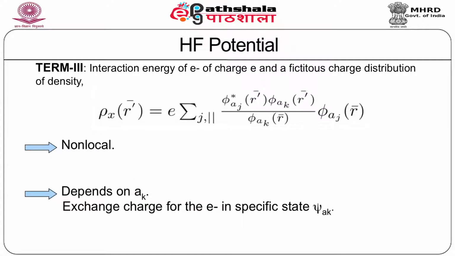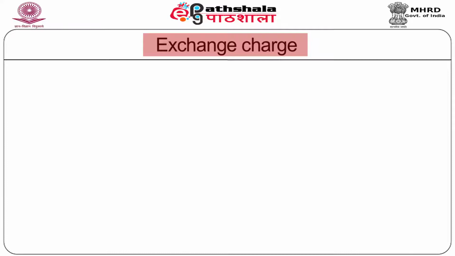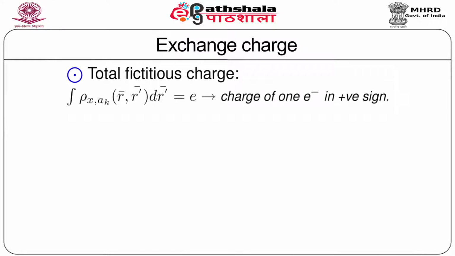So, this exchange charge density is specific for the electron in the specific state psi ak. The charge density discussed in the previous slide, which is known as the exchange charge density, has the following properties. Firstly, it is totally fictitious charge.